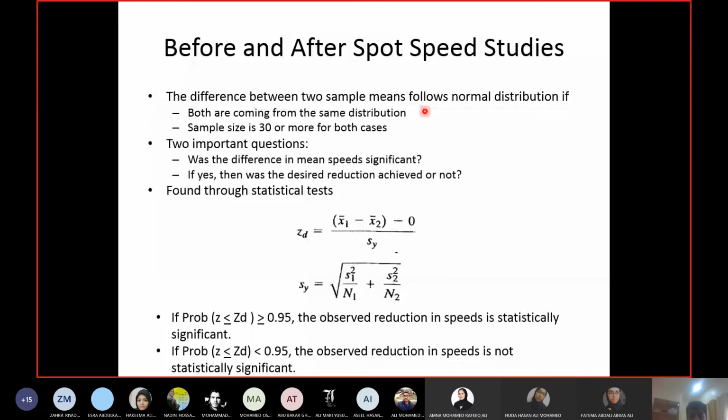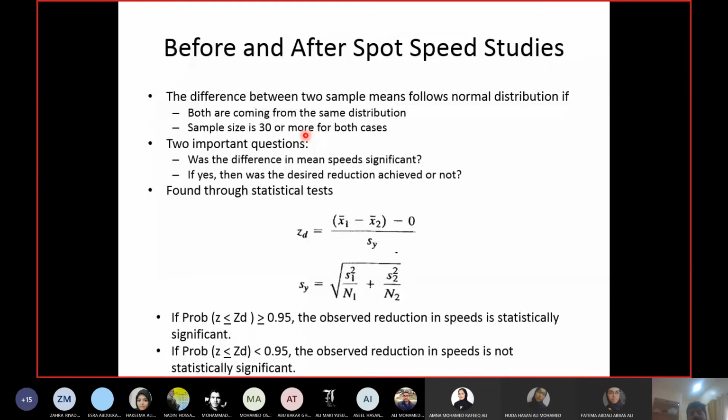If you have enough sample size, I told you earlier as well, if you are collecting only 3 samples, then you cannot say these 3 samples will follow normal distribution. You cannot draw a curve with 3 samples. So you must have taken speed for enough vehicles to claim that this sample will follow normal distribution. So how to calculate the number of samples? I already showed you the equation, but they have given me a minimum value here. Minimum is 30 in the before sample, and in the after sample the sample size should be 30 at least.